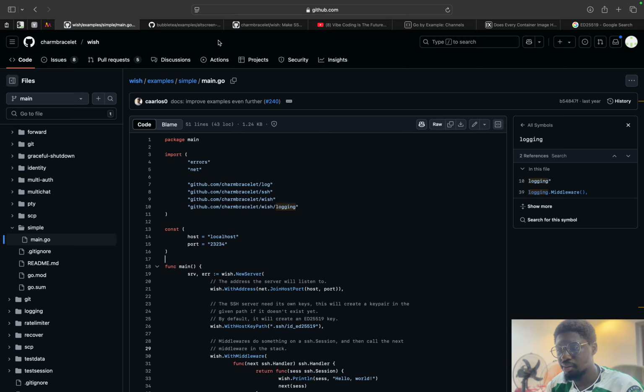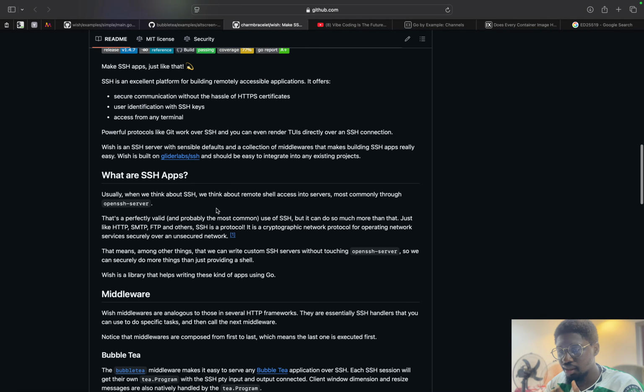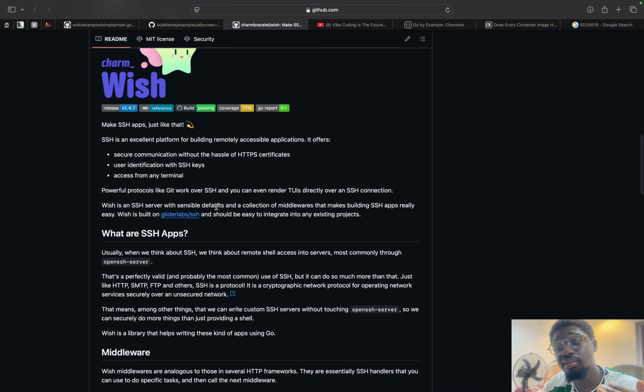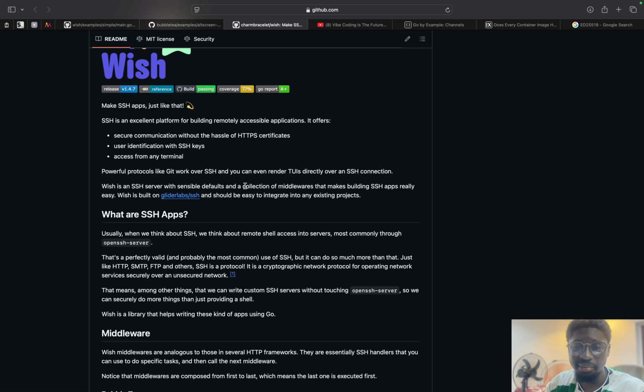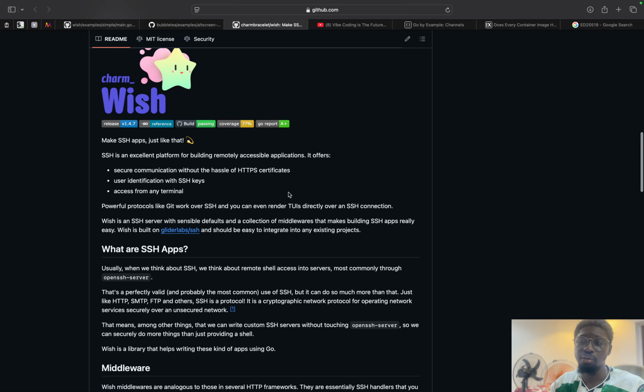There's another tool that Charm Bracelet provides, which is Wish. Wish is a library that can help you serve your terminal user interfaces to users via SSH. It's pretty cool, like having a website in your terminal, just modernized, and I've been fascinated by it. I've been thinking about applications I can build around it.